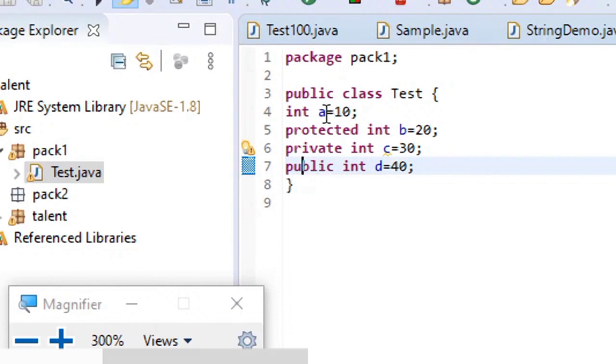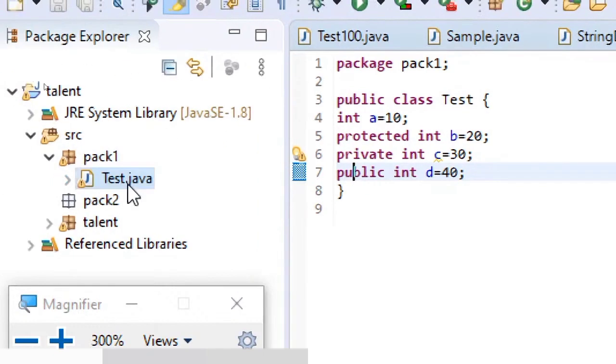So for understanding that, what I have done is I have created two packages, pack 1 and pack 2. In pack 1 I am just creating a class test, and this class test is containing four variables. One is the default variable, one is a protected variable, one is a private variable, one is a public variable. So this is what I have done so far.